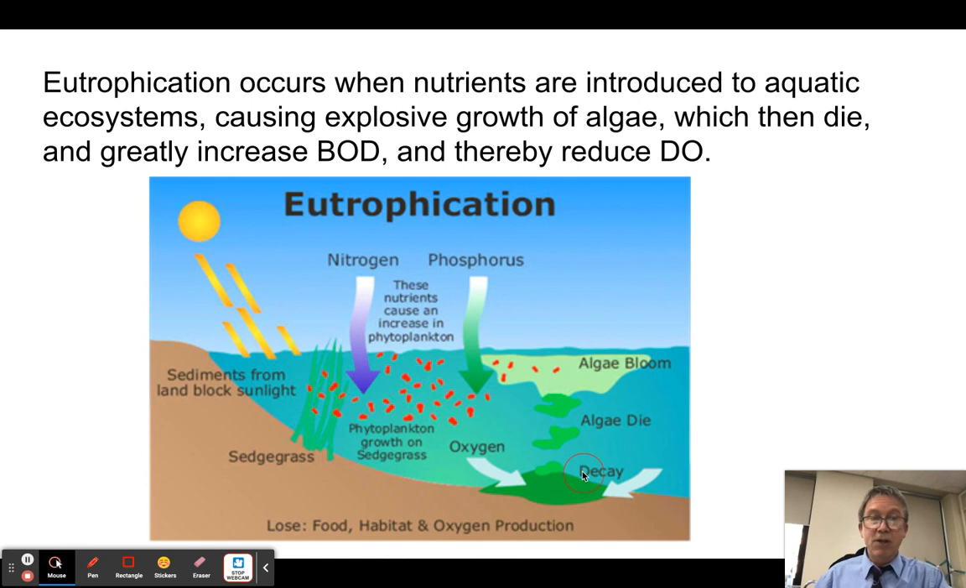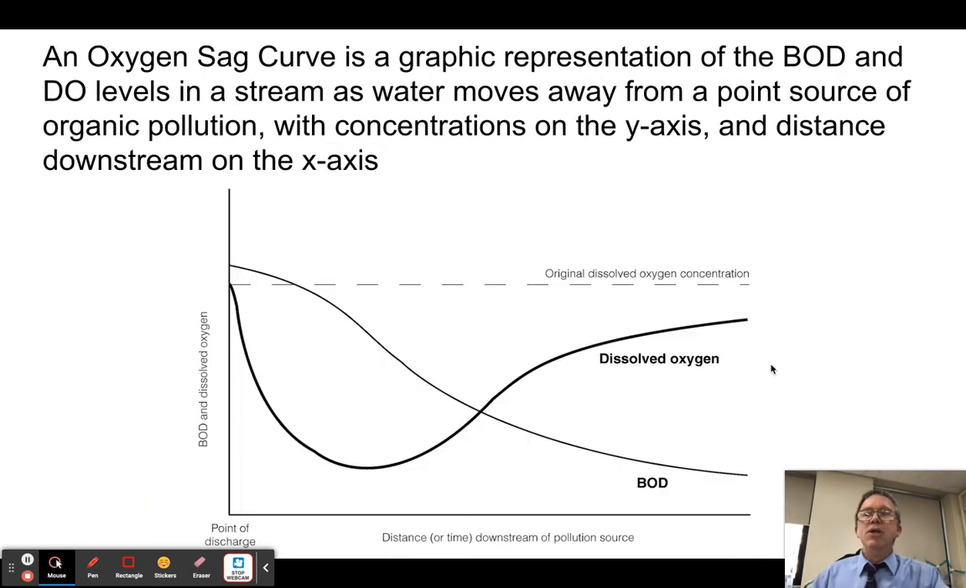Because those bacteria are going to start respiring, and as they eat these dead algal cells, they're going to take up all the oxygen, and all of a sudden there's no oxygen left here. It becomes what we call hypoxic, or absent of oxygen. So here's an oxygen sag, which I think is a really kind of cool thing.